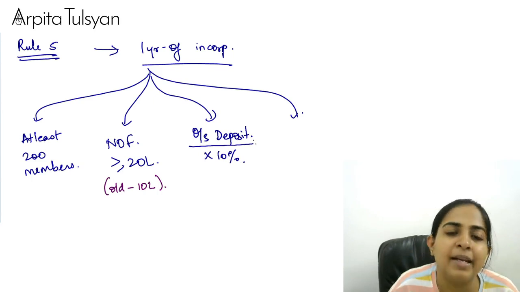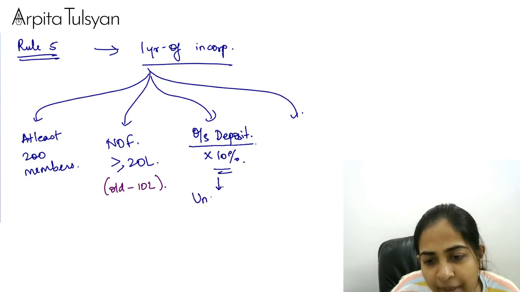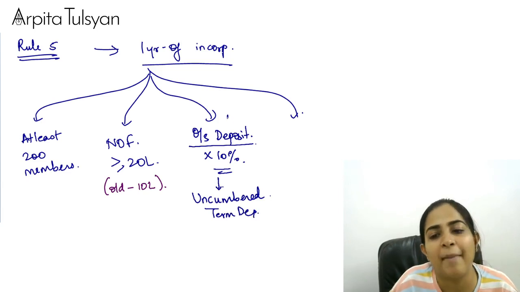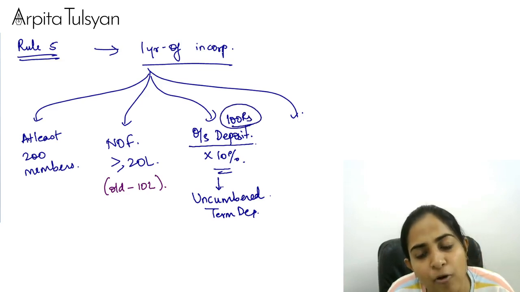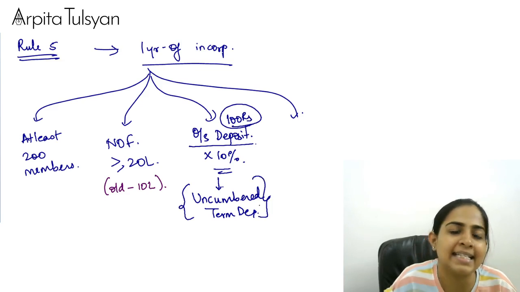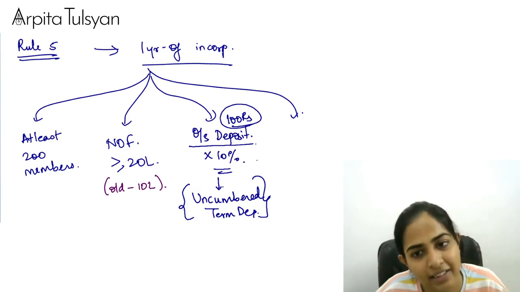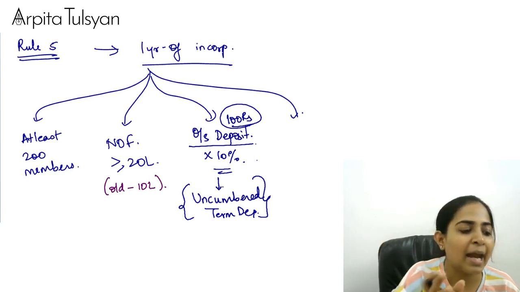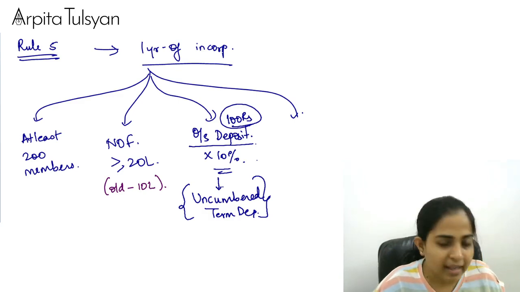Means whatever is your liability, at least 10% of that amount should be kept aside as unencumbered term deposits. Suppose if I have to repay 100 rupees of deposits to my members, then at least 10 rupees should be kept on your asset side as an unencumbered term deposit. Means you have to keep it with some scheduled bank. Okay, that is your safety money kept against a liability of 100 rupees. I am keeping 10 rupees in the form of term deposits. Very clear with this?